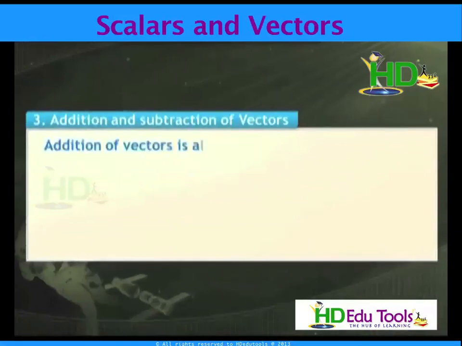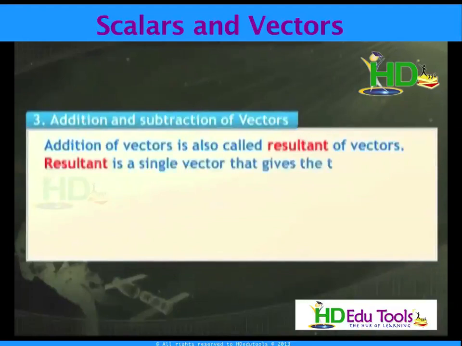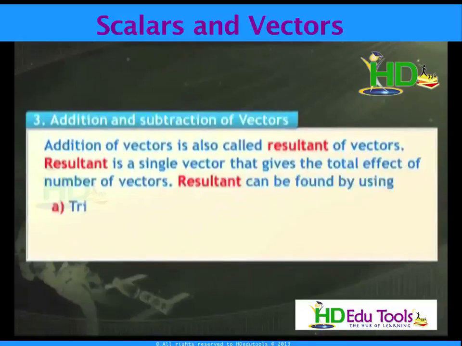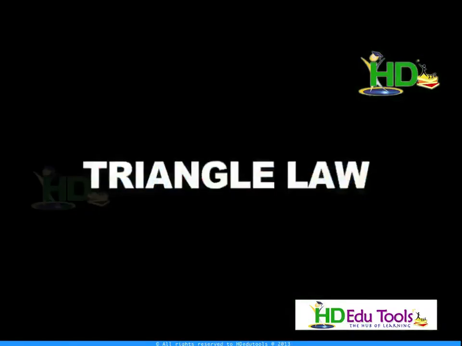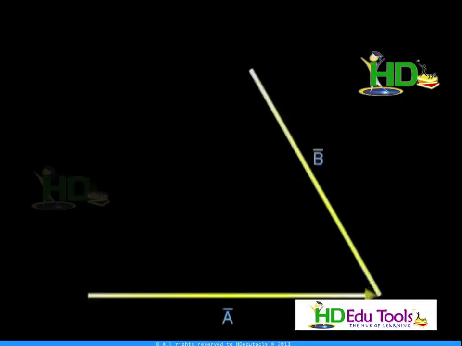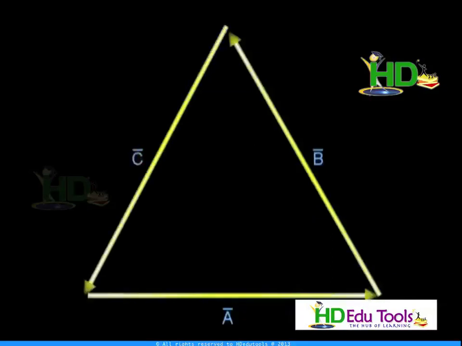Addition of vectors is also called the resultant of two vectors. Resultant is a single vector that gives the total effect of the number of vectors. Resultant can be found using the triangle law of vectors, parallelogram law of vectors, and polygon law of vectors. What is the triangle law of vector addition? Already we have seen. If two vectors can be represented in magnitude and direction by two adjacent sides of a triangle, then the third vector, that is the third side taken in the reverse order, represents the sum or resultant in magnitude as well as direction for these two vectors.